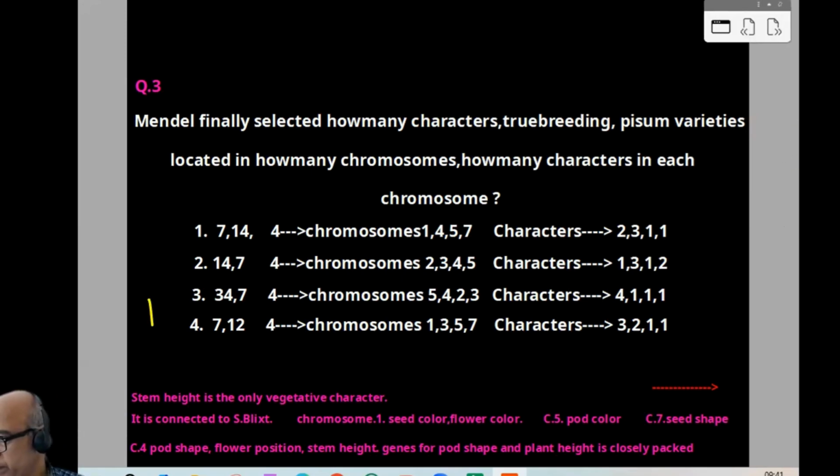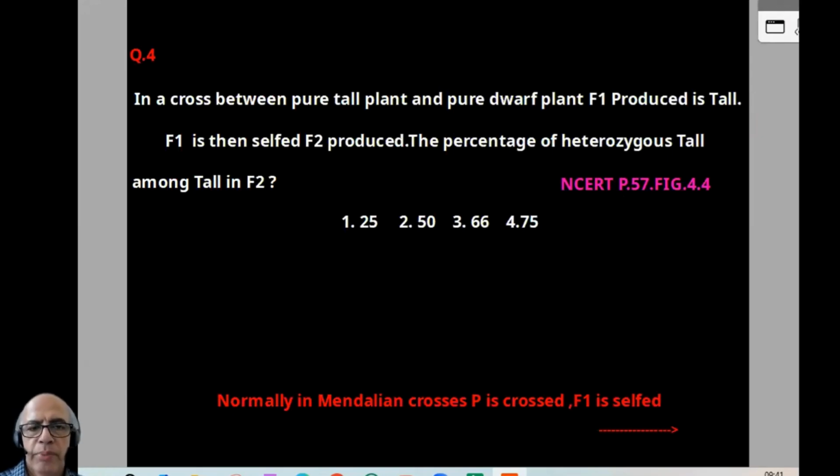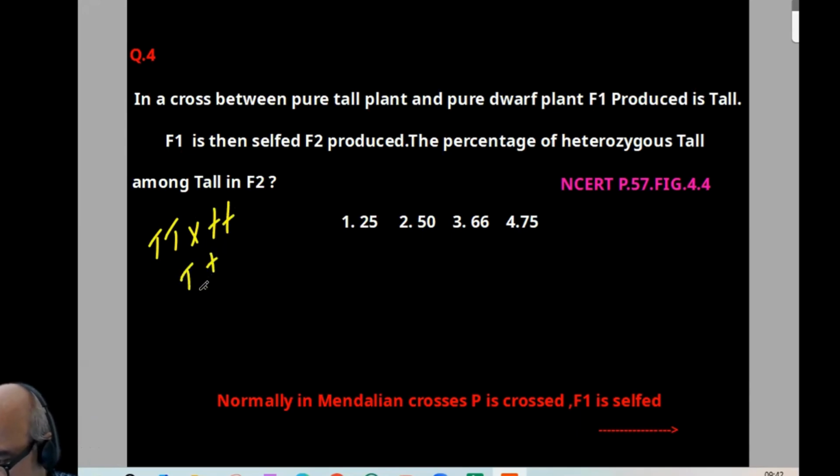Question number 4. In a cross between a pure tall plant and a pure dwarf plant, F1 produces tall. That is why tall is dominant. F1 is then selfed, F2 produces. So the rule is: parents are crossed, F1 is produced, and F1 is selfed to produce F2. In genetics, that is the rule. Sometimes in the question, they may not mention it. The percentage of heterozygous tall among tall is. Here we can just write: capital T crossed with small t, gametes capital T and small t, and F1 will be capital T small t. Gametes are normally circled. F1 will be selfed.